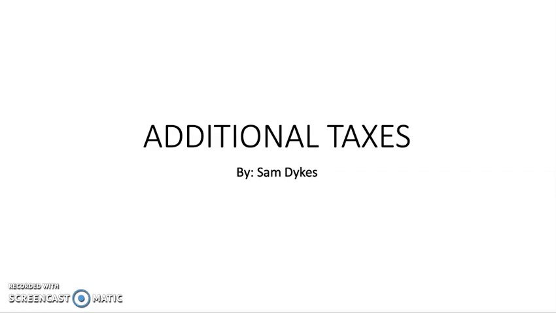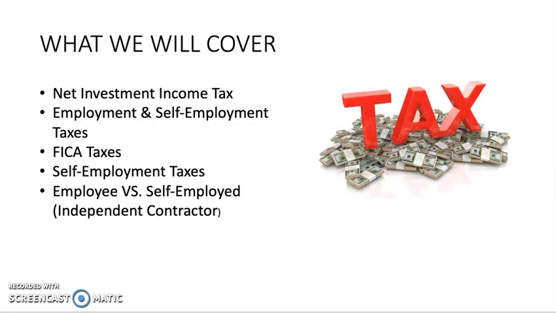Today we'll be covering additional taxes. This is chapter 8, pages 13 through 20 in your textbook. What we're going to cover today: net investment income taxes, employment and self-employment taxes, FICA taxes, self-employment taxes, employee versus self-employed. Self-employed, you'd be an independent contractor. Some examples of these fields would include insurance agents, who typically are 1099 and report their income as an independent contractor, almost like a sole proprietorship.